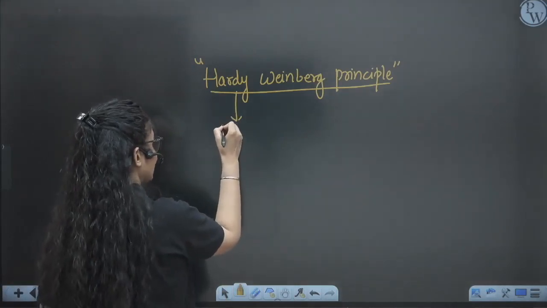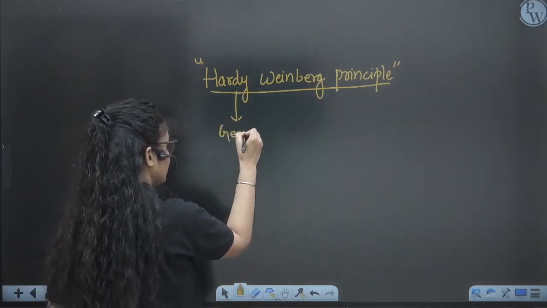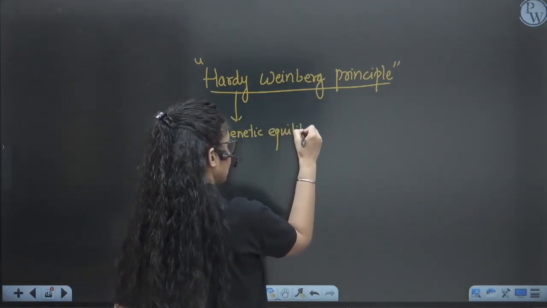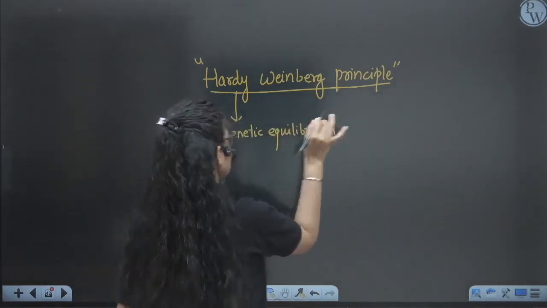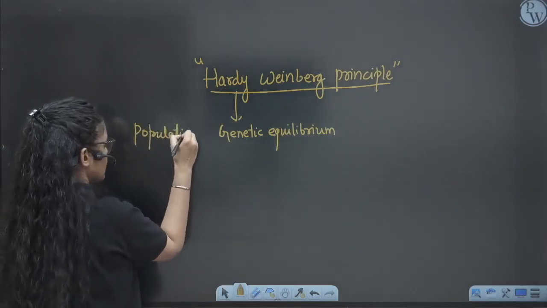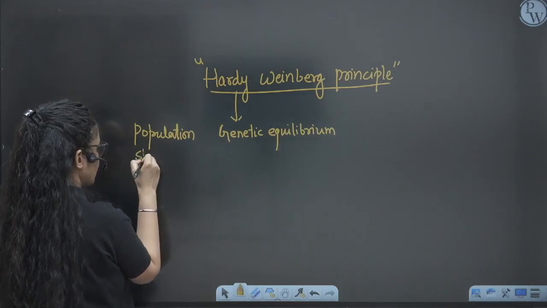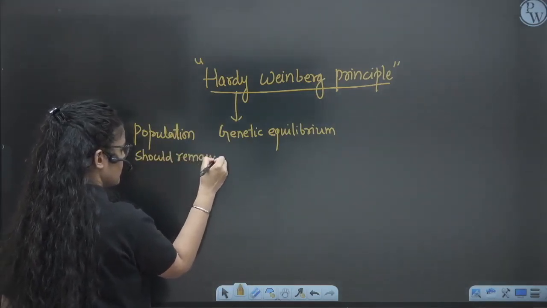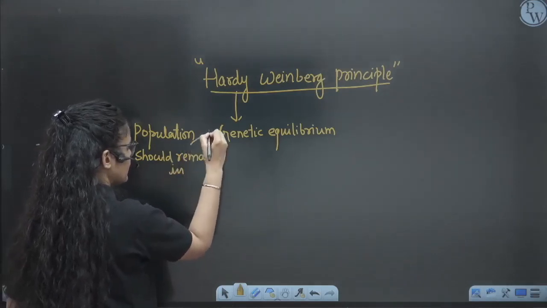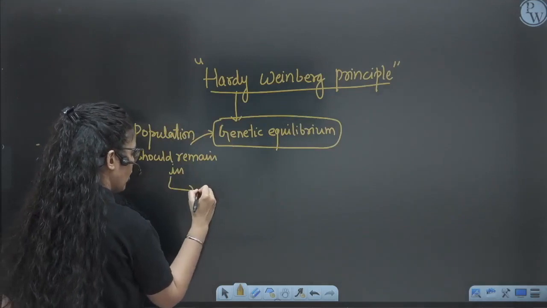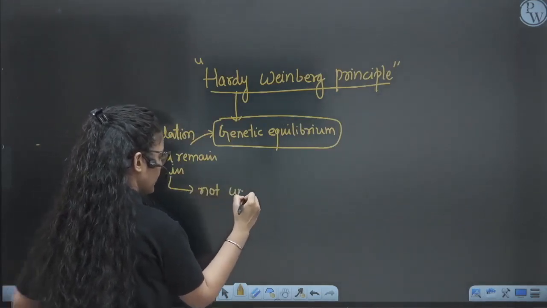They say the population should remain in genetic equilibrium, which means they should not undergo any changes.